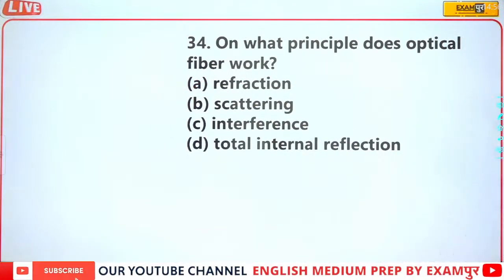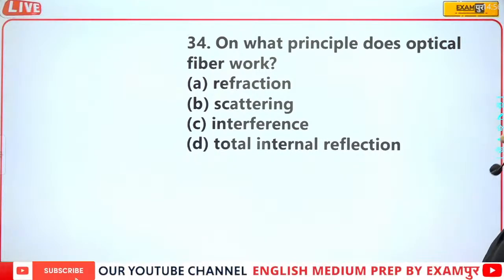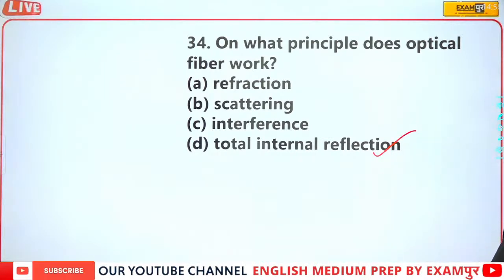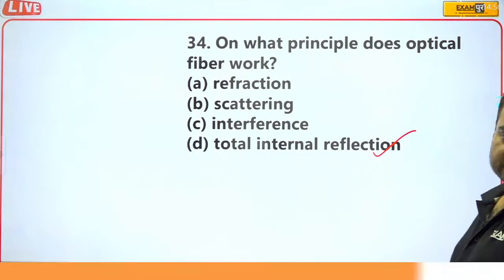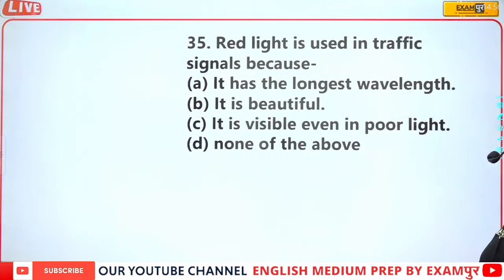Now, on what principle does optical fiber work? Actually, optical fiber works on the principle of total internal reflection. So total internal reflection, this is the correct answer.